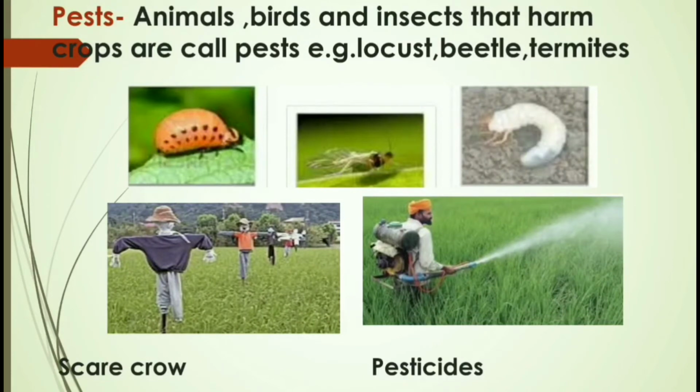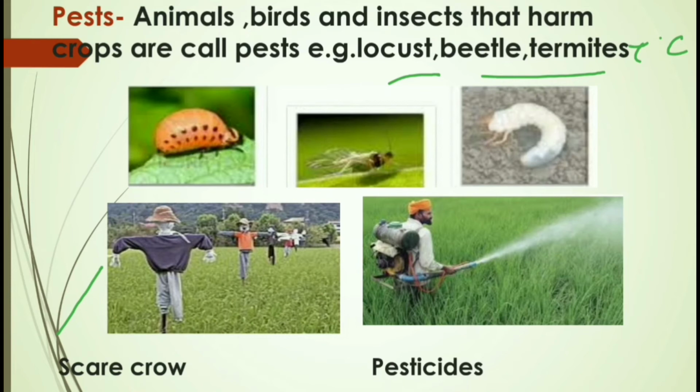Pests are the animals, birds and insects that harm our crop. They are locust, beetle and termites. So how can we remove them, or how can we keep them away from the crops? The very first thing, we have commonly seen that we put a human figure in the fields known as scarecrow that keeps the birds away from the crops, because birds think that some person is standing there in the field, so they do not come near the crop.